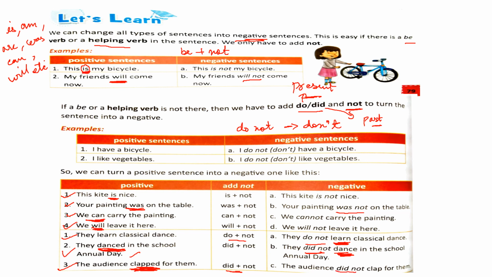You add did not before the verb, and the verb also changes into present form. This is one thing you must note while converting sentences that are in past tense into negative sentences.